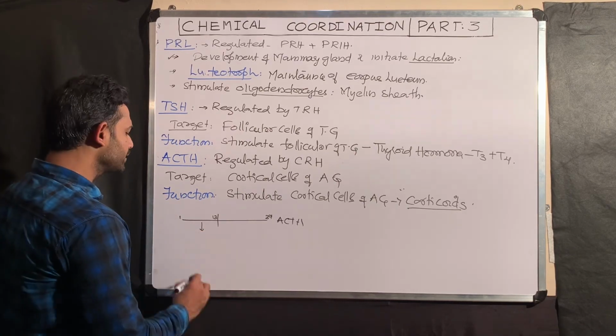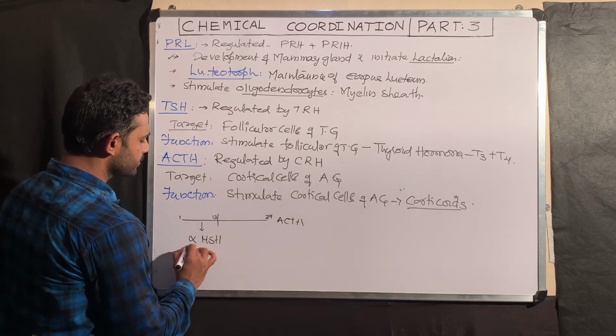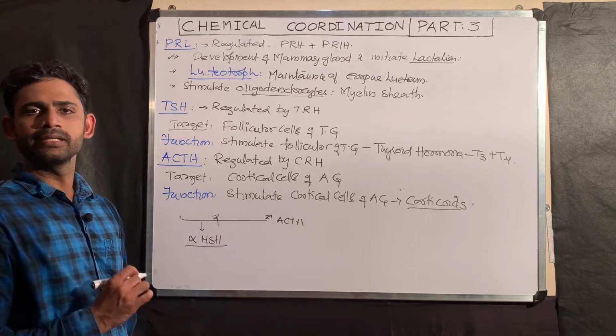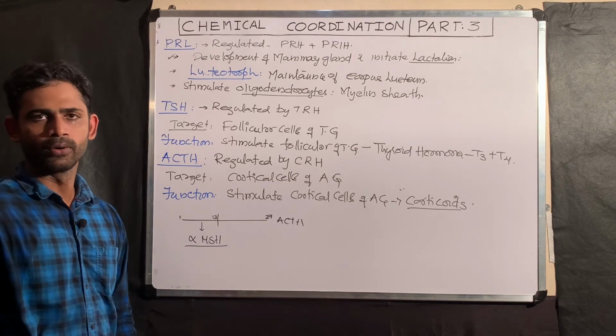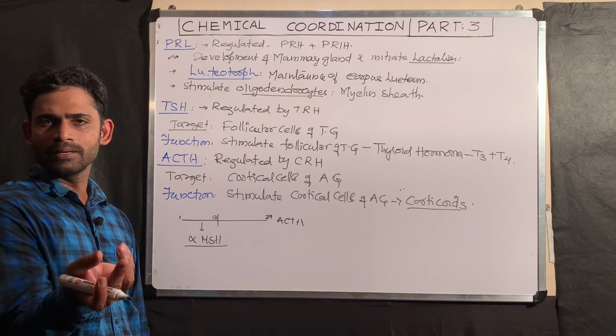Then this fragment acts as alpha MSH, alpha melanocyte stimulating hormone. This one stimulates the melanocytes to release melanin.